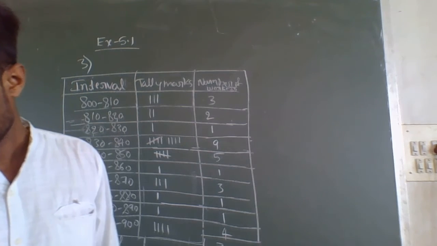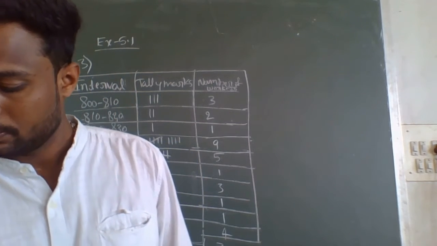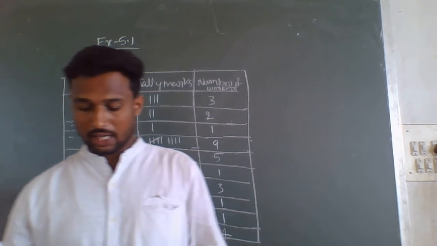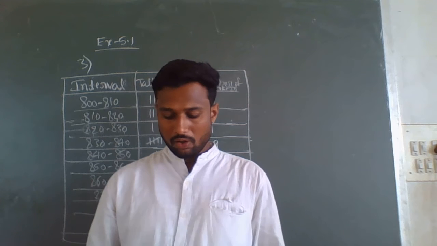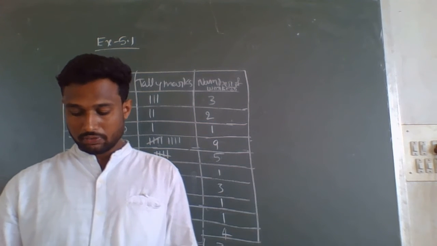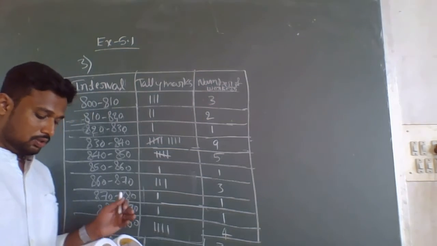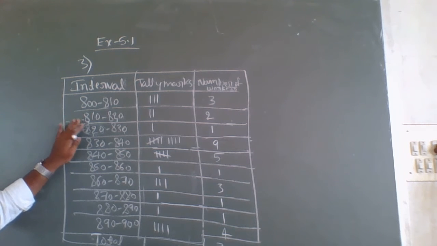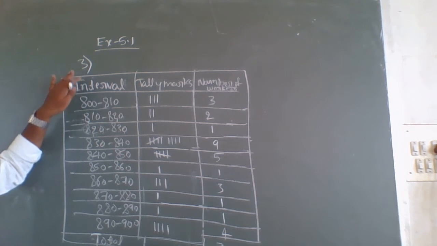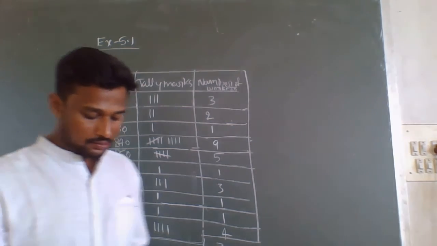And in the fourth problem, what are they given? In the third problem, they asked us to create a frequency table only. Now in the fourth problem: draw a histogram for the frequency table made for the data in question 3. So we have to draw one histogram for the frequency table made for the data given in the third problem, and answer the following questions.